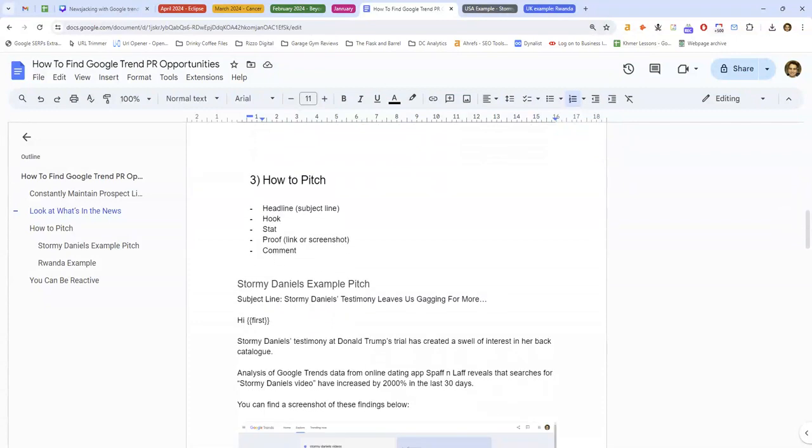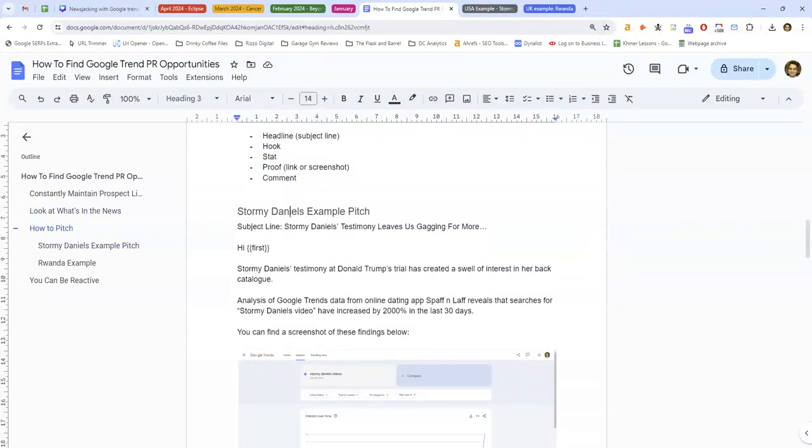So this is how I would pitch it. The pitch has a headline as a subject line, a hook, the Google Trend stat itself, proof of the Google trend, either a link or a screenshot, and a comment. So here's the Stormy Daniels one. Subject line: Stormy Daniels' testimony leaves us gagging for more. Like there's a gagging order, so there's sort of a pun there.